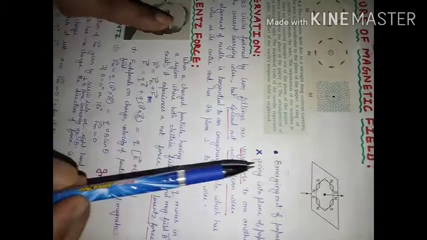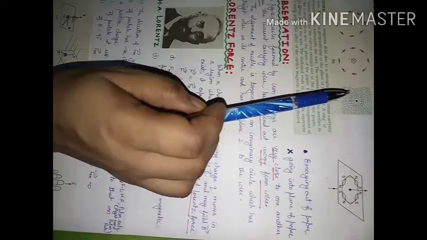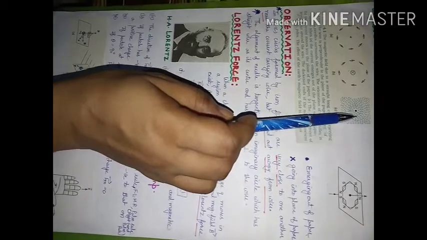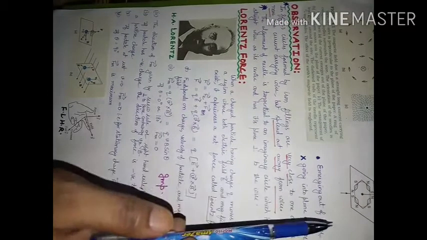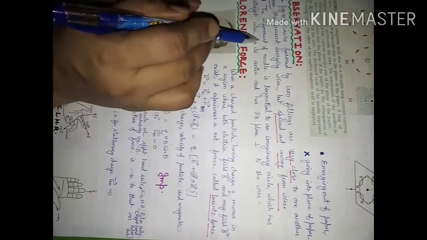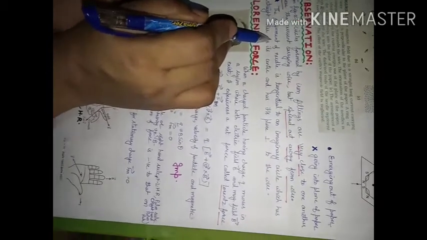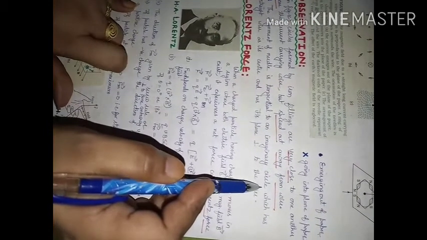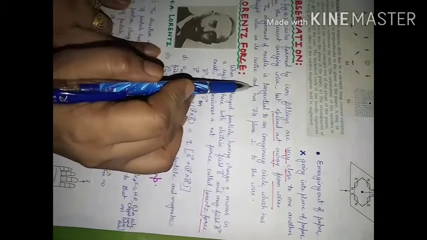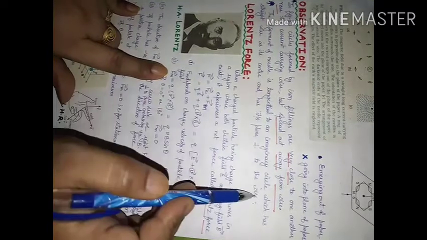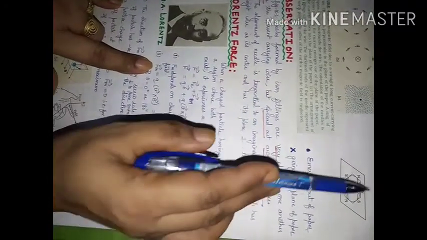So the observation was, iron filings arrange themselves in the form of concentric circles, close near the wire indicating the field is strong, and with more gap away from the wire showing that the strength of the magnetic field is less. Also, this is a line that I have taken from the NCERT book, and this can come in the form of a question also. The alignment of the needle is tangential to an imaginary circle which has the straight wire as its center and has its plane perpendicular to the wire. Has its plane perpendicular to the wire means cardboard and wire both are perpendicular to each other.